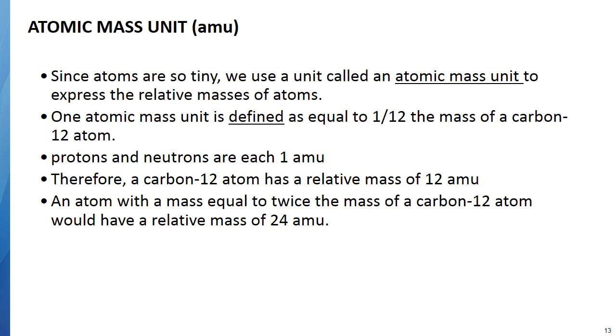So if you have carbon-12, that means it has a mass of 12 AMU. If you had an atom that had twice the mass of a carbon atom, then it would have a mass of 24 AMU. So AMU is just a unit that we use instead of grams, because grams are so tiny. You need to put it down if you're talking about mass number. You would use the unit AMU.